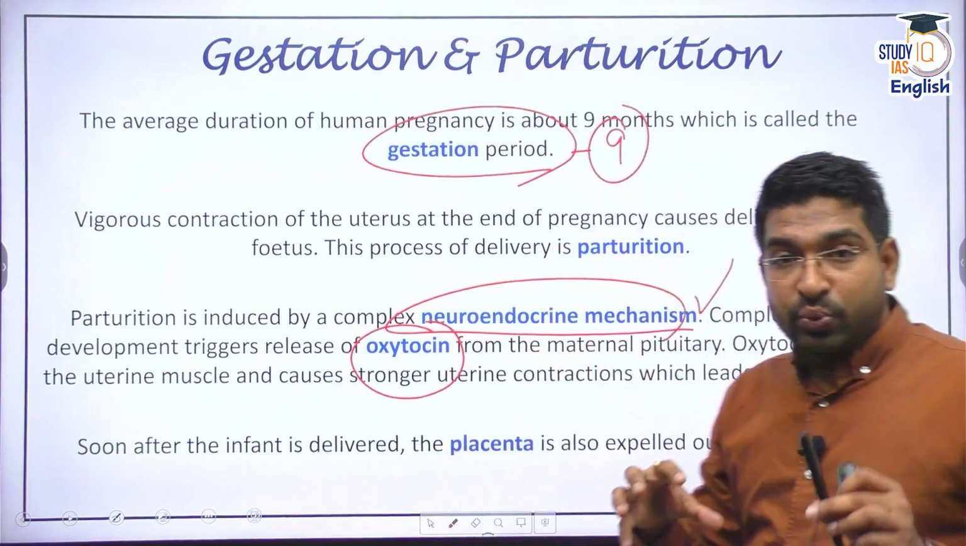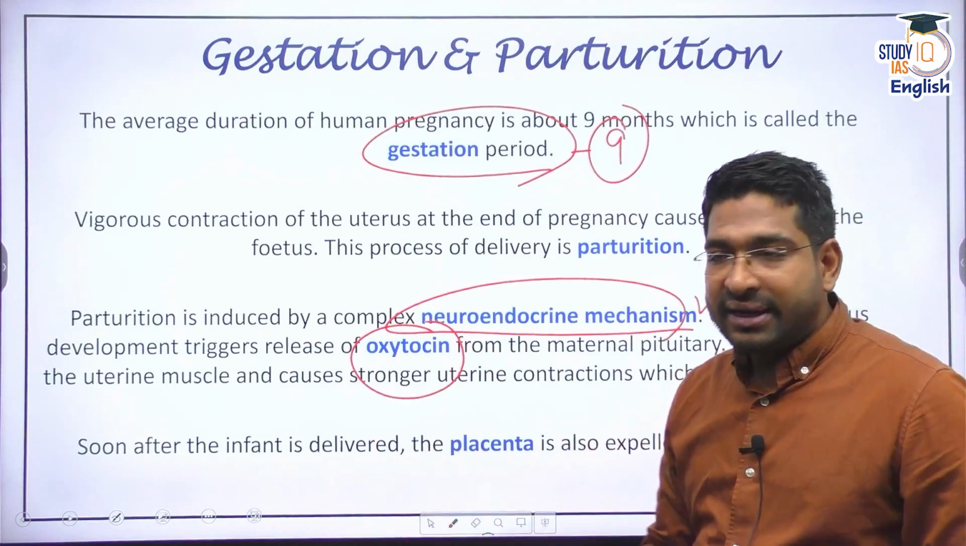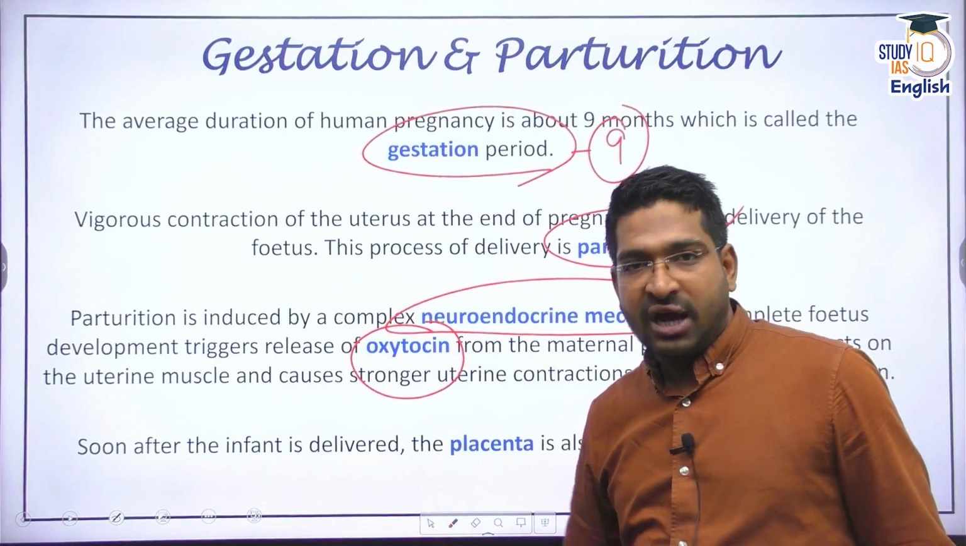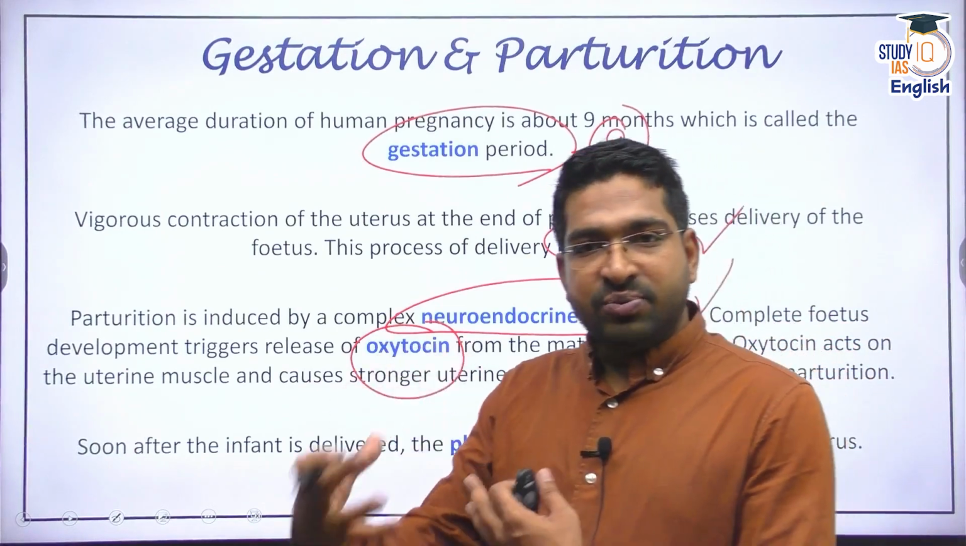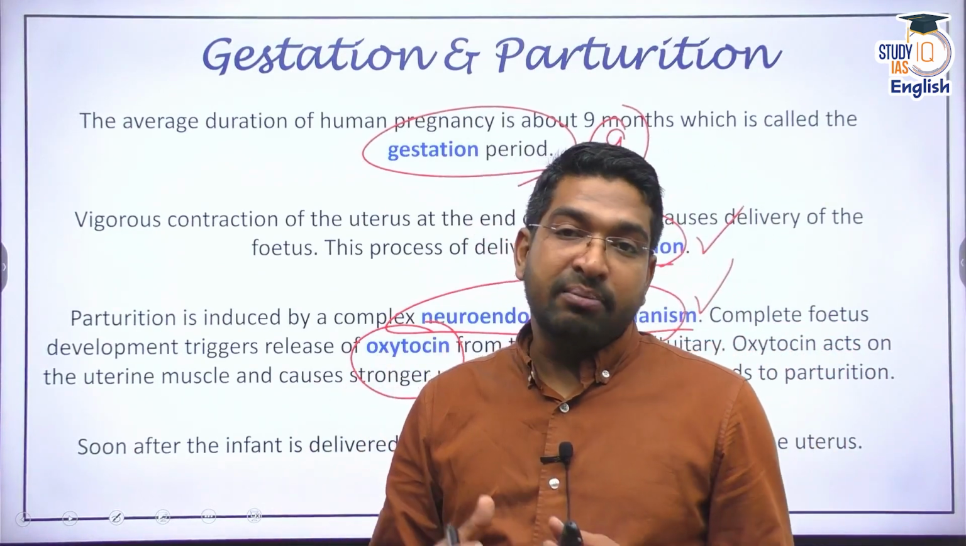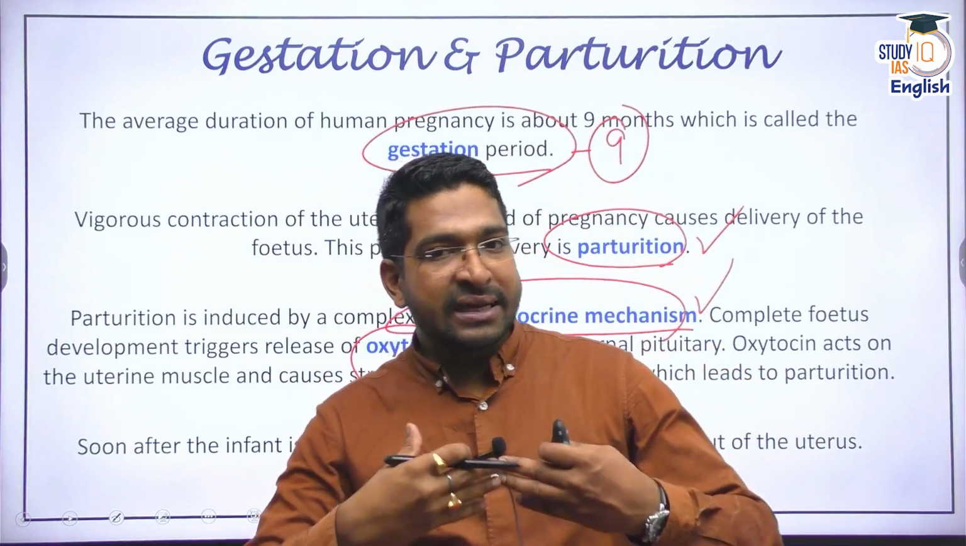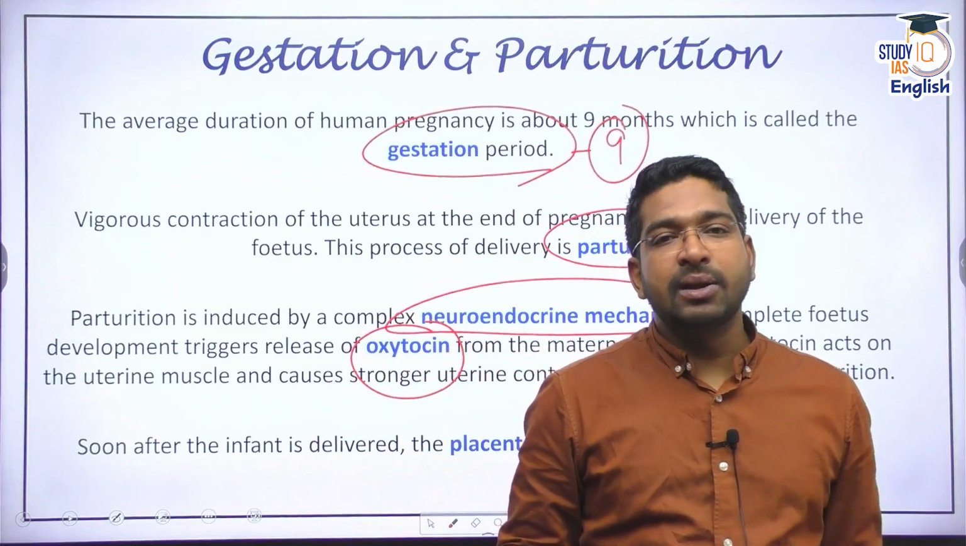Then you will see the delivery of the baby, and the process is called parturition. After the delivery, the mother and the child or the fetus are attached by the umbilical cord, which is cut. Later on, the umbilical cord as well as the placenta are released or expelled out of the female body.